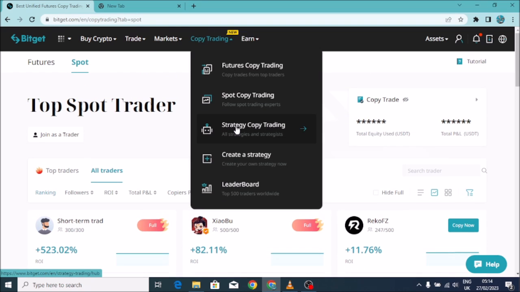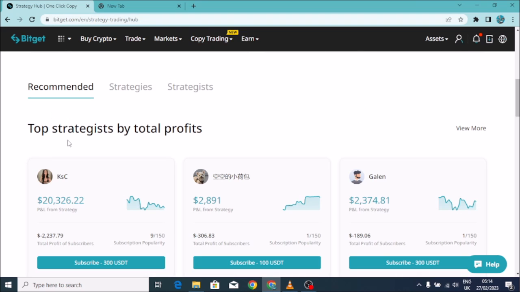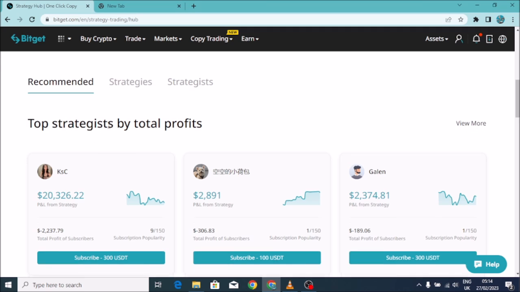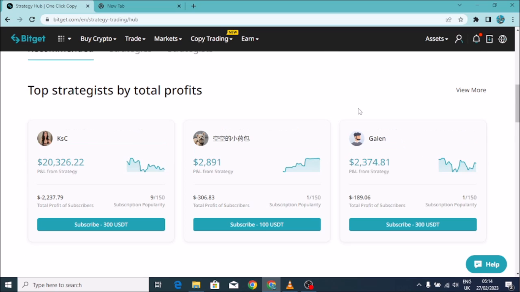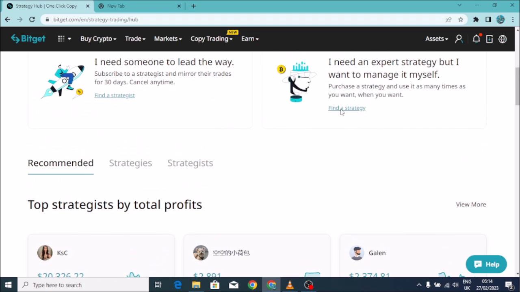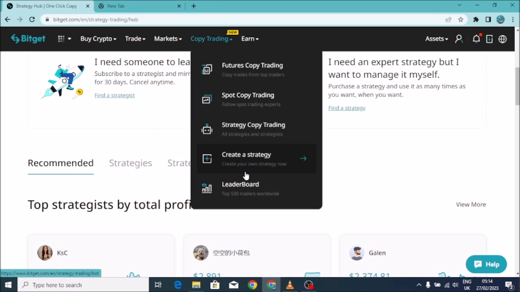Then there is strategy copy trading. When it comes to copy trading on strategies, of course you subscribe with this amount. It depends on how this person is selling his or her strategy. So you can copy from it. And if you want to make your own strategy, of course you come here and create a strategy for yourself, and you can even make your own money from subscriptions. If you don't know how to make a strategy for yourself, I'll make a video so that you can learn how to make your own strategy.